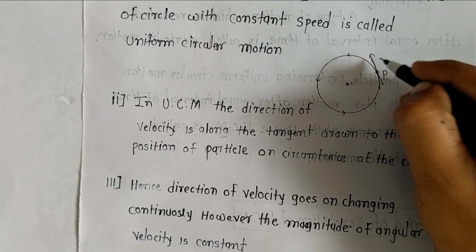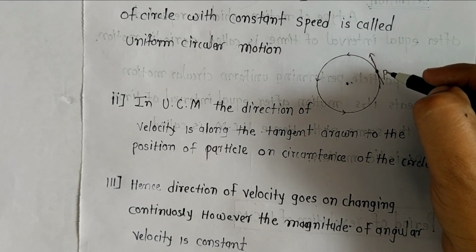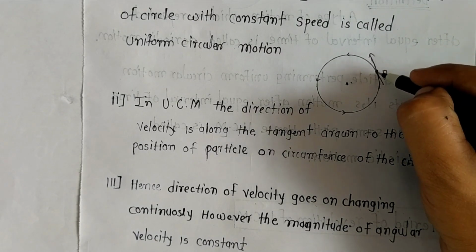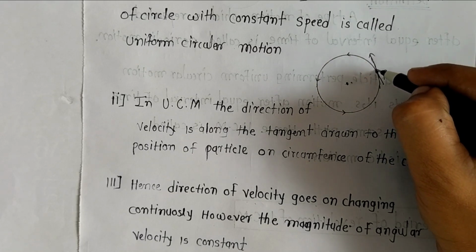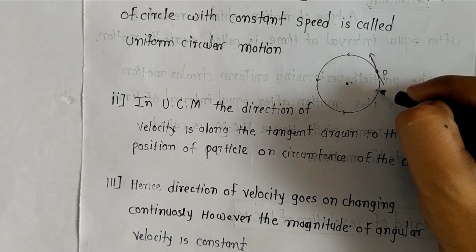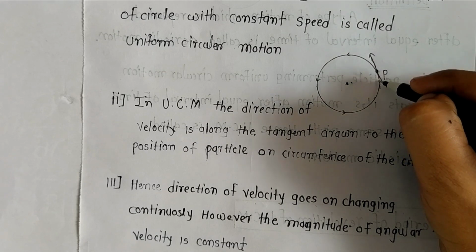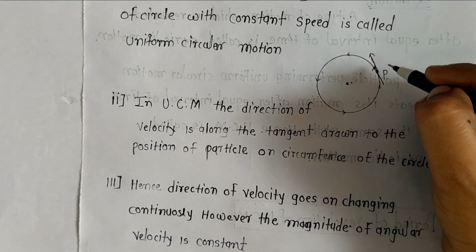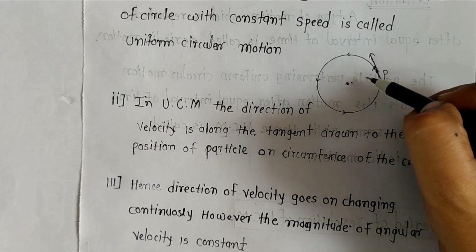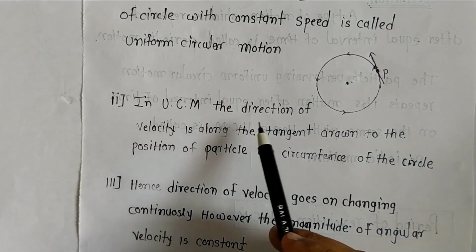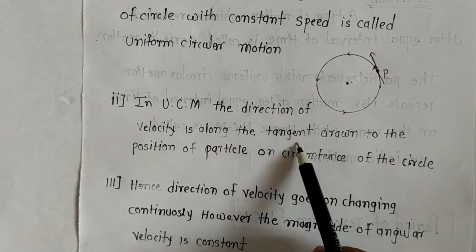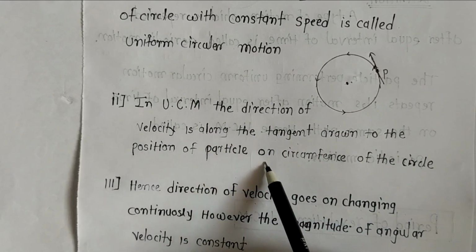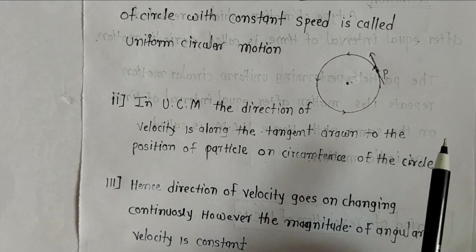Suppose that this is the tangent of this particle and the direction of the velocity is in this direction. So when the particle comes from here, this is the particle's direction. So in UCM, the direction of velocity is along the tangent drawn to the position of the particle on the circumference of the circle.